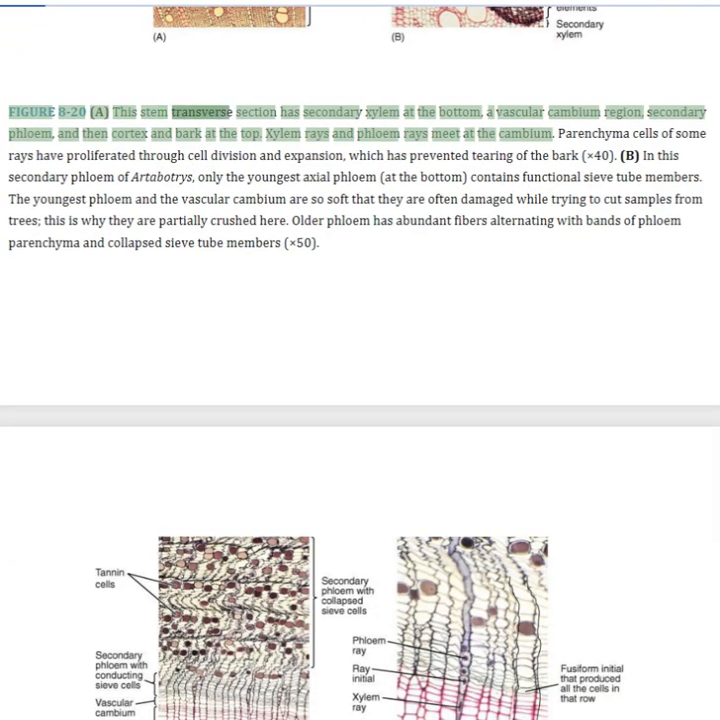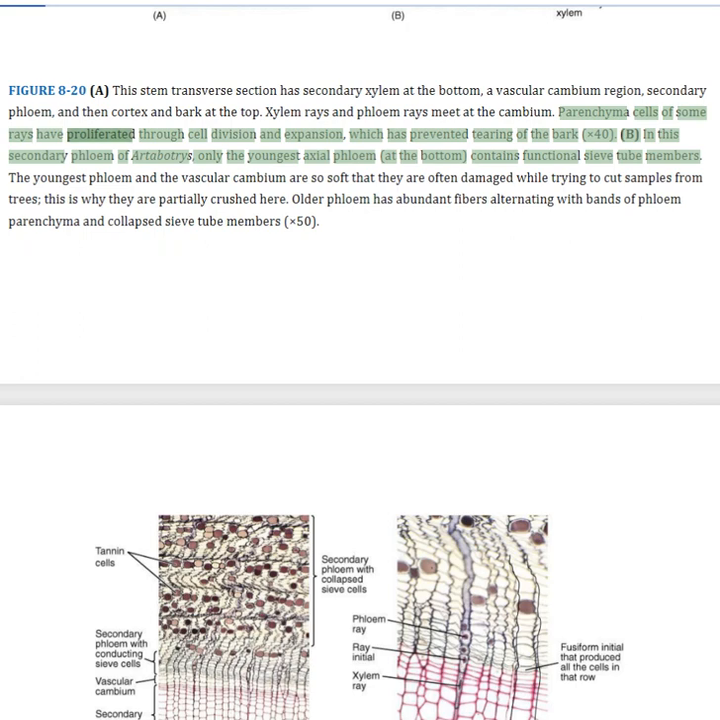Figure 8.20 This stem transverse section has secondary xylem at the bottom, a vascular cambium region, secondary phloem, and then cortex and bark at the top. Xylem rays and phloem rays meet at the cambium. Parenchyma cells of some rays have proliferated through cell division and expansion, which has prevented tearing of the bark.